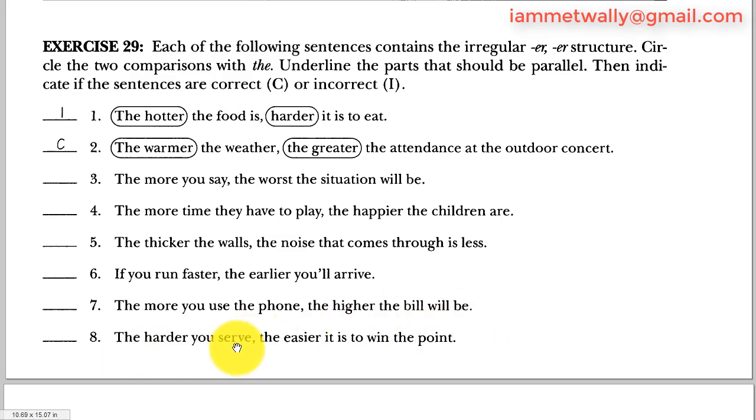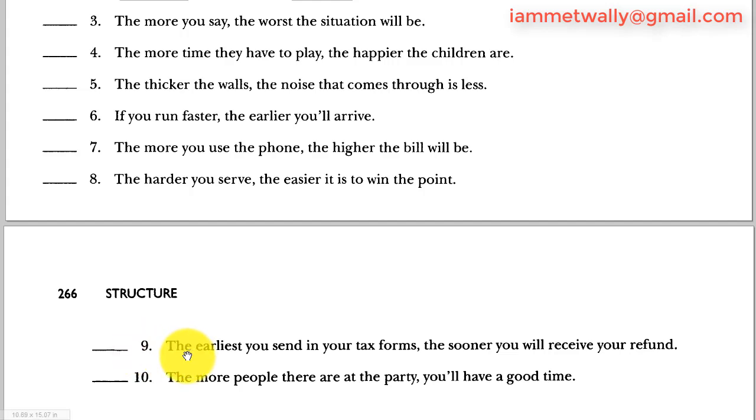Number 8: The harder you serve, the easier it is to win the point. The harder, the easier, comparative, and it's correct. You serve, subject verb. It is, subject verb, and then the complement of the sentence. 8 is also correct.